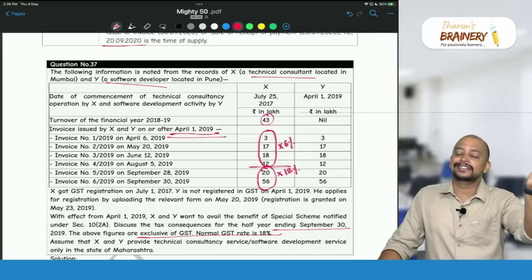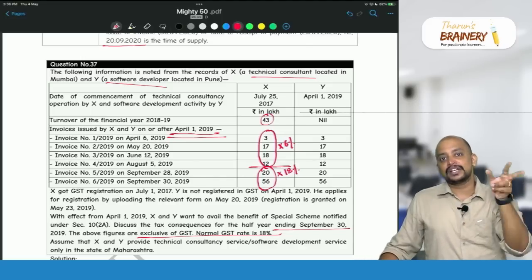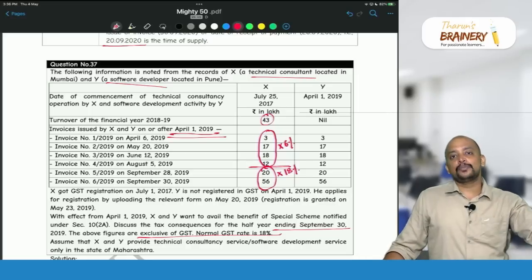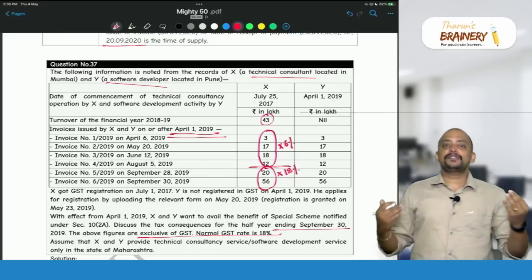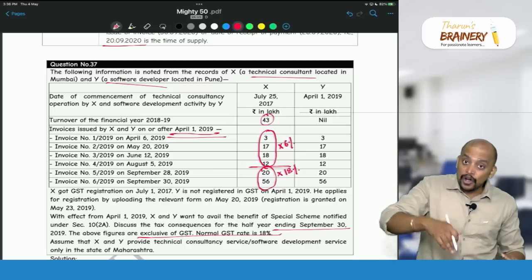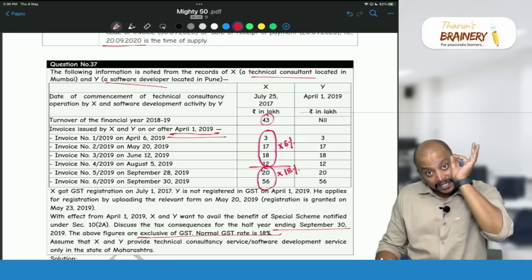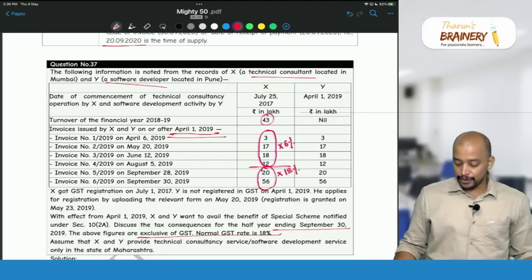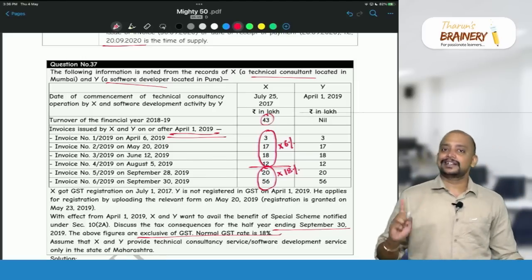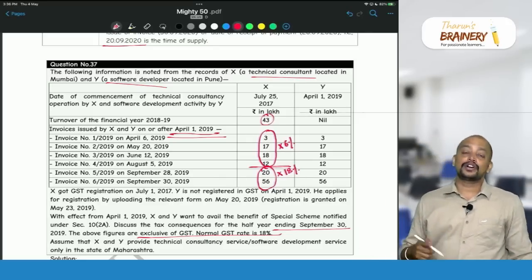Don't sit in the exam and write that we will split the invoice into 12 lakhs one invoice and 1 lakh another, so 12 lakhs is composition scheme and 1 lakh is normal scheme. No, don't do that. Because of a particular invoice, if you are crossing the limit of 50 lakhs, from that invoice onwards, you are disqualified from the composition scheme. So if the 12 lakhs becomes 13 lakhs, it will total 51. Because of that invoice, you are crossing 50 lakhs.